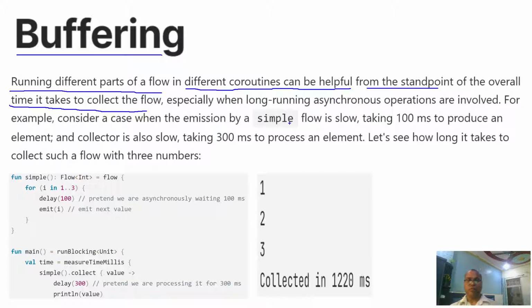Let's assume we are running sequentially, then what happens, and when we run in a different coroutine, then what happens. When long-running asynchronous operations are involved, let's give one example: a flow that is emitting data, but maybe this data comes from a web service call or a remote database or server. That will take some time.